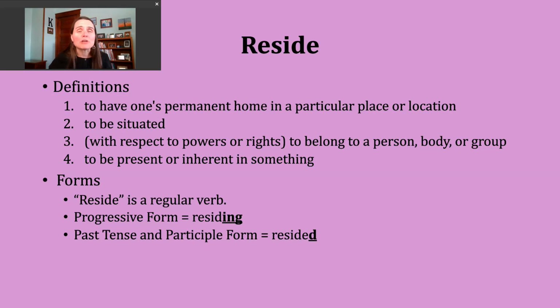A fourth way you might hear reside used is to mean to be present or inherent in something. So really it means that something exists in something else.